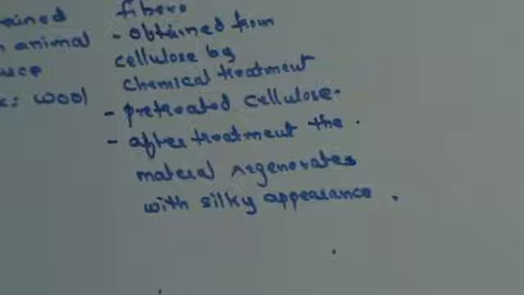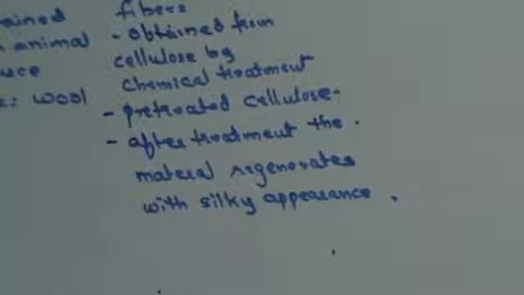Example, all forms of rayon, that is acetate rayon, viscose rayon, and all forms of rayon are regenerated fibers.